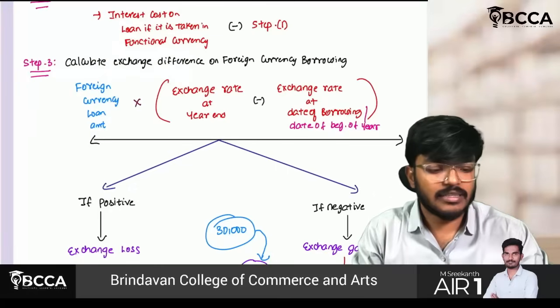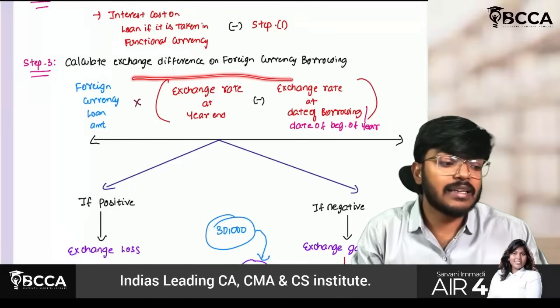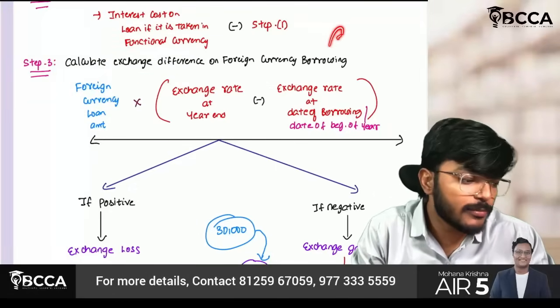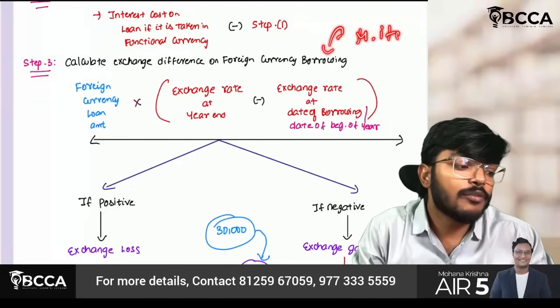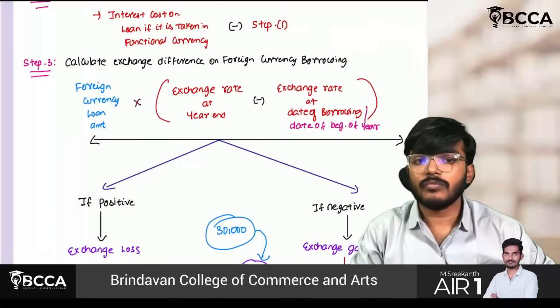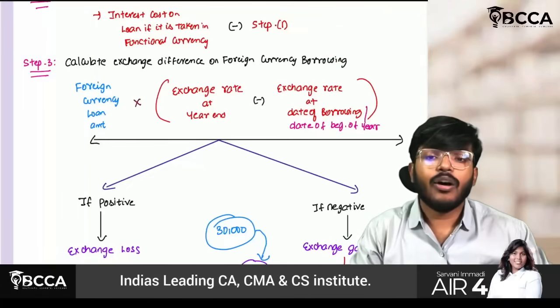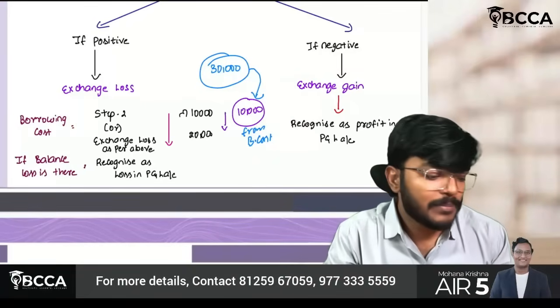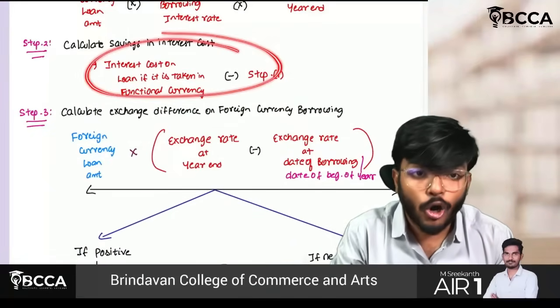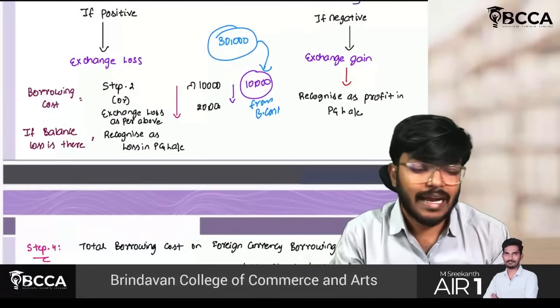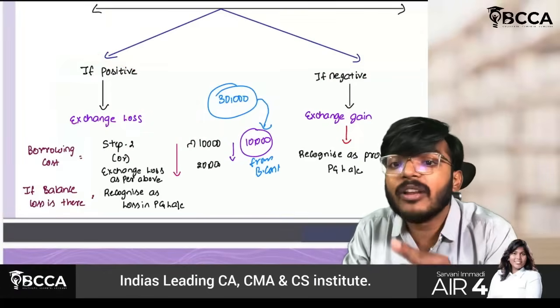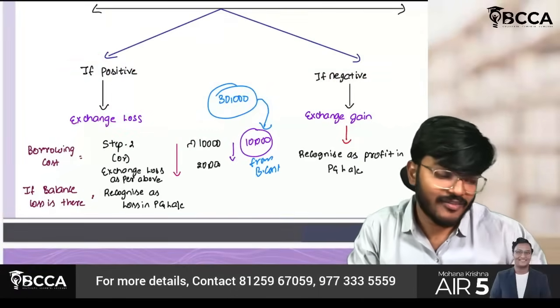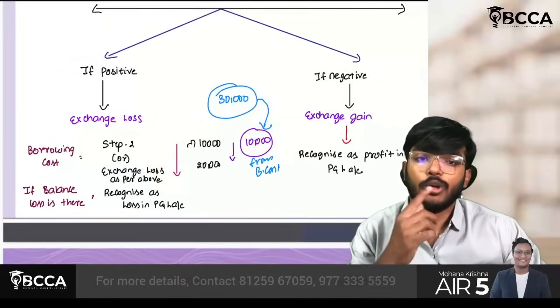Okay, fine sir. In step number 3 we have to calculate the exchange difference on foreign currency borrowing, because this is a monetary item. Therefore, we have to calculate exchange difference. Always remember one thing: borrowing cost will be step number 2, which means savings, or the exchange loss as per this, whichever is lower will be treated as borrowing cost.